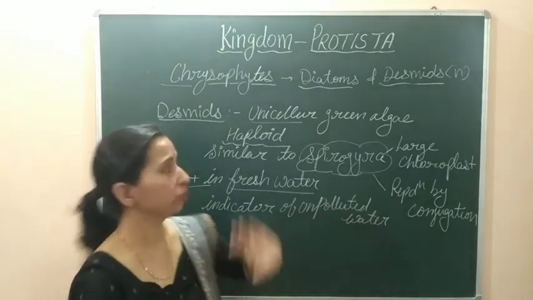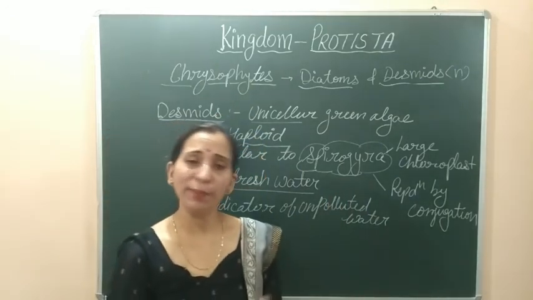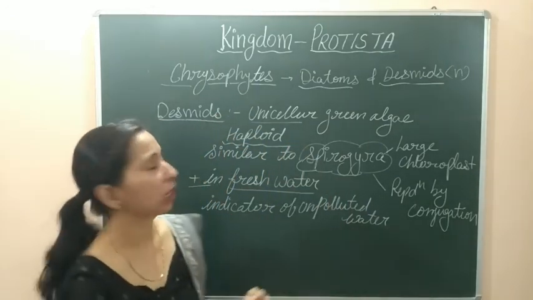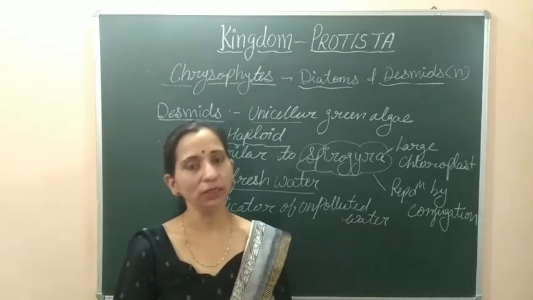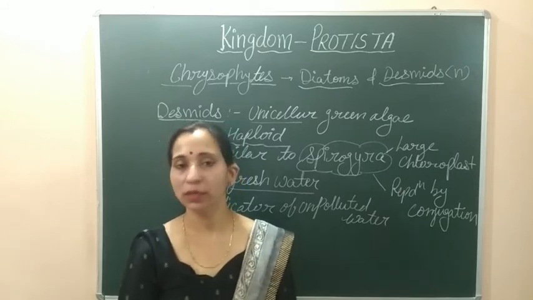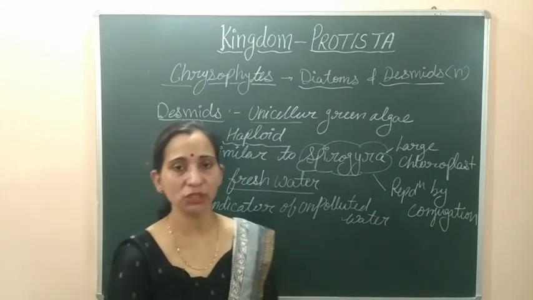Whereas in the case of diatoms, we studied that these are diploid cells. So this is about this complete group, that is Chrysophytes, in which we include diatoms and desmids. Now we'll discuss the next part of this topic, which is dinoflagellates.